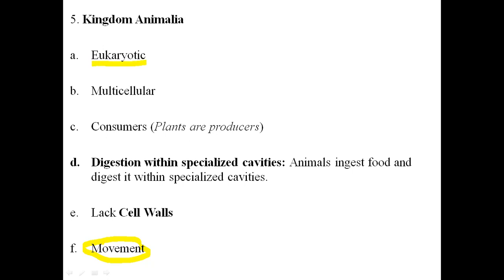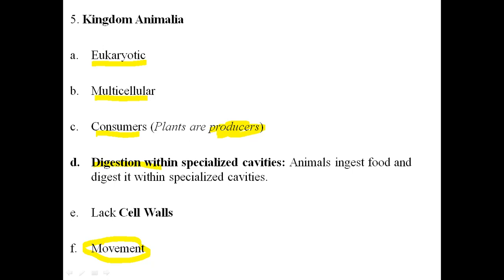These are eukaryotic organisms. These are multicellular. These are known as consumers. What does consumer mean here? Consumer means they consume food. They cannot manufacture their own food, but they take food from other organisms, from the plants, from the animals. But plants are considered producers. What does producer mean? That they can make their own food. They produce their own food. They are not depending on any other organism, while animals are depending on other organisms.